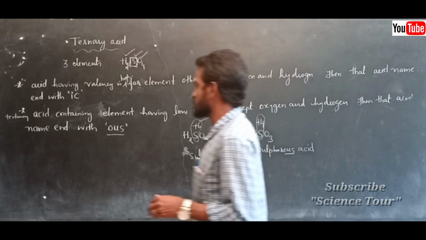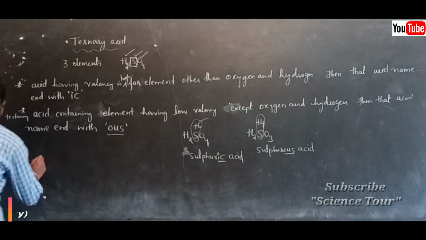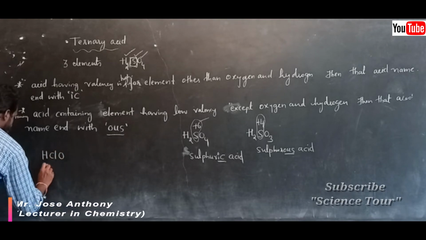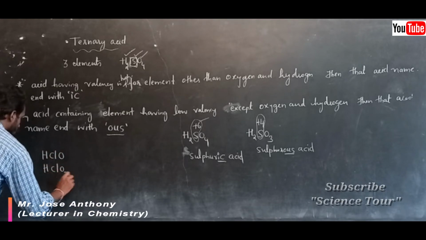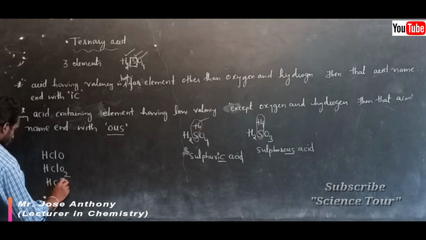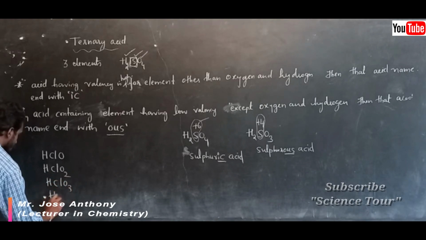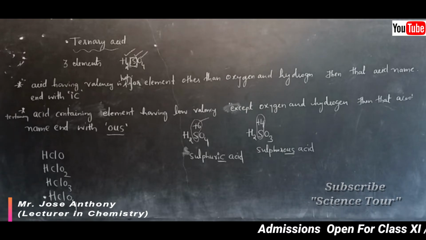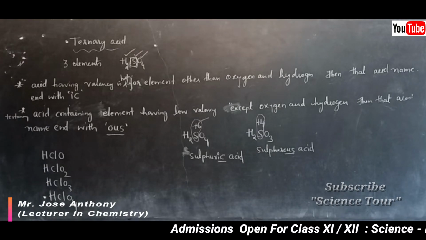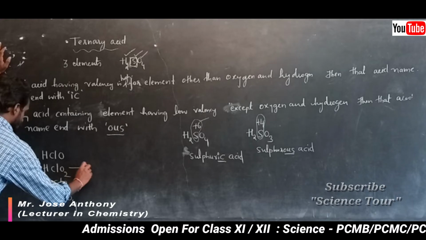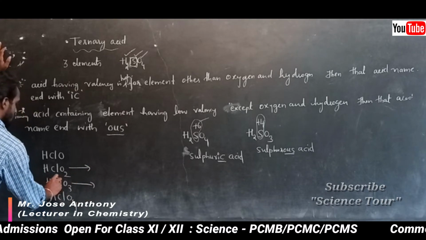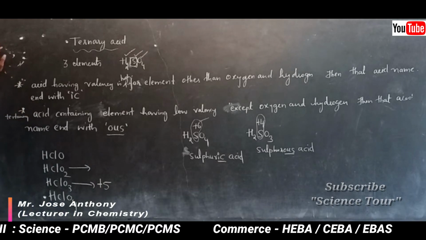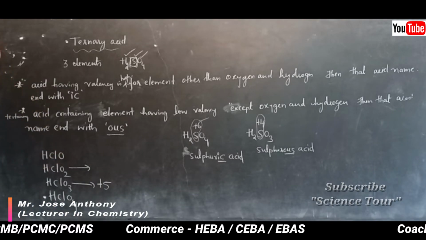I'll give you one more example. HClO, HClO2, HClO3, HClO4. Look at this. Here I'll start naming these. Here the oxidation number of chlorine is +5, or you can call chlorine valence is +5.